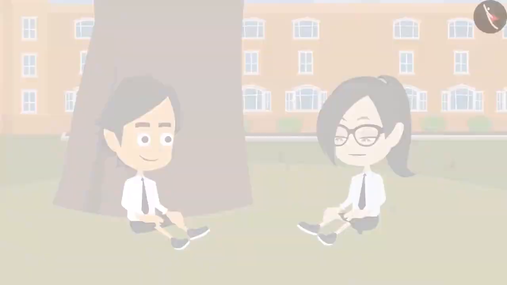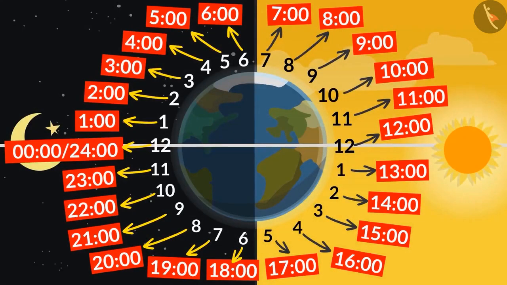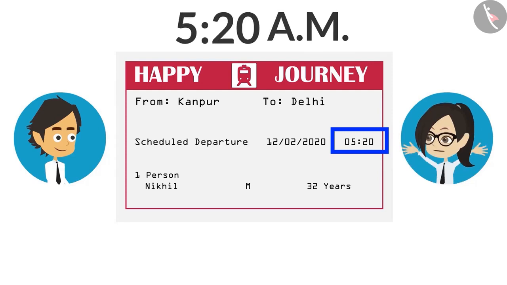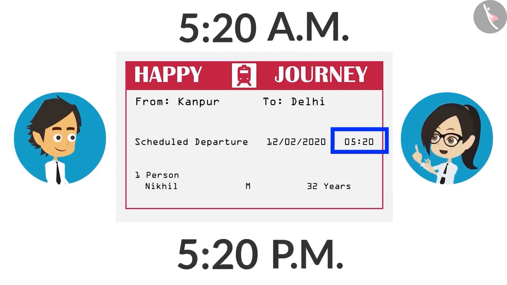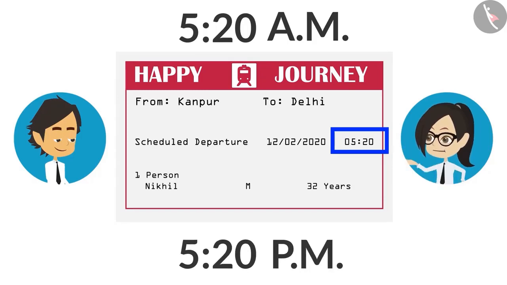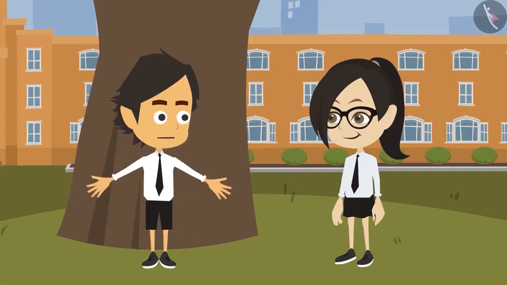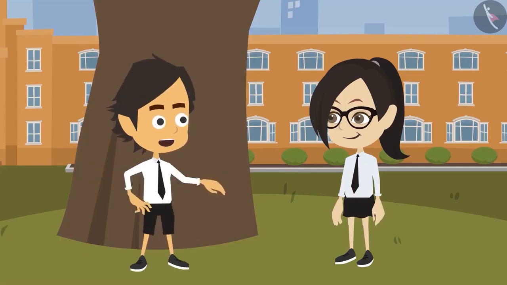That means the time was written in the 24 hours format. And in the 24 hours format, if it is written 20 minutes past 5 o'clock, it means that the time of his train was 20 minutes past 5 o'clock in the morning. But he arrived 20 minutes past 5 o'clock in the evening. And the train had already left in the morning. Absolutely correct. Vandana, I knew you could solve this riddle.